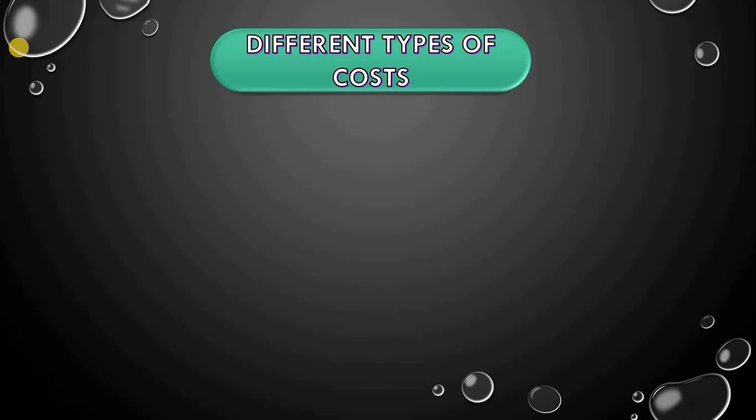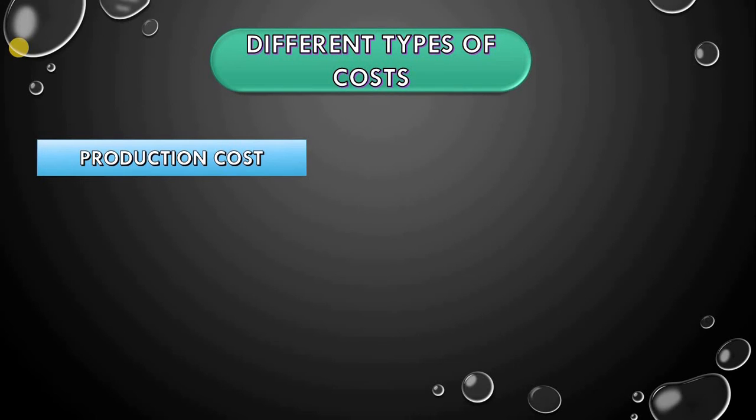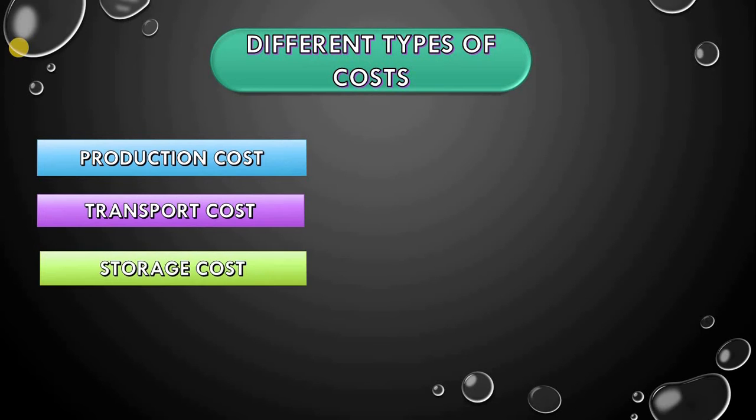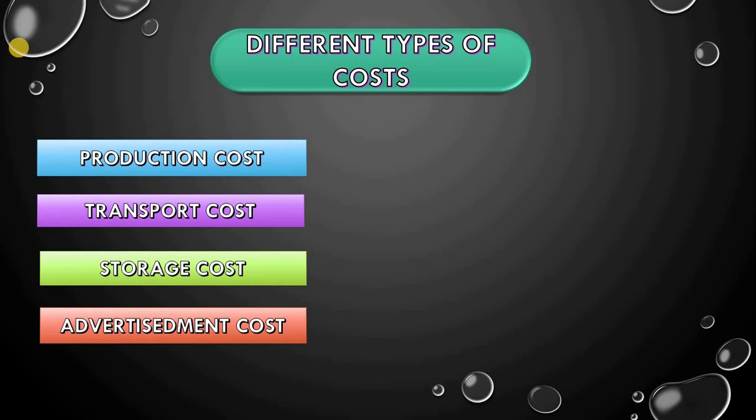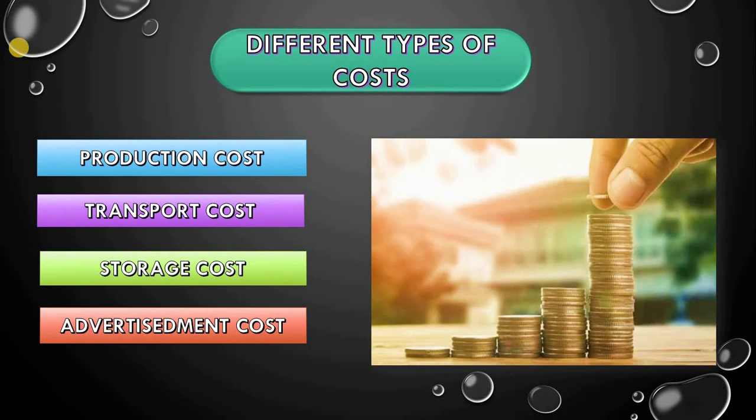In order to perform this function, the firm has to incur different types of costs such as production cost, transport cost, storage cost, advertisement cost, etc. So the cost of production is the cost incurred to produce goods and services. We shall now discuss the concepts of the cost of production one by one.